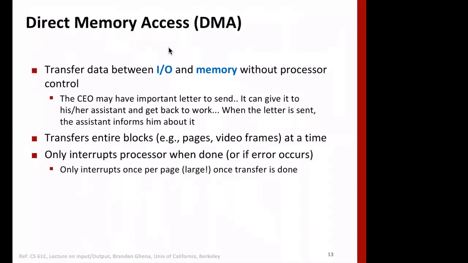Direct memory access means that the disk controller or DMA controller, and sometimes DMA controllers are built into IO devices or the device controller, can do the function. Basically, it's a transfer between the IO device and memory without the processor's control. Because the processor is not involved, the transfer can be a whole block or pages. And when this work is done, the processor is interrupted.